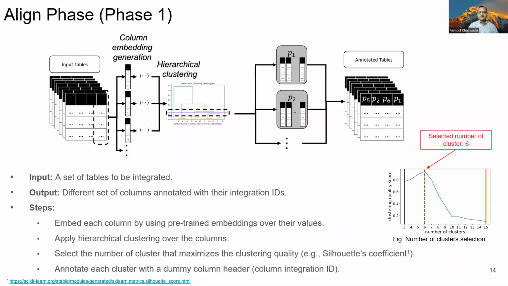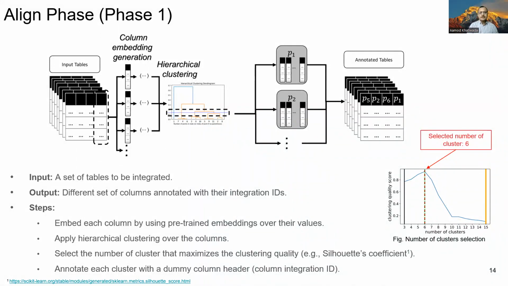Now I will briefly explain the align phase of our algorithm. The input to the align phase is a set of tables to be integrated, and this phase outputs different sets of columns annotated with their integration IDs. To do such annotation, we first embed each input column using its values. Then we apply hierarchical clustering over the embeddings, which gives us a dendrogram showing all possible clusters.